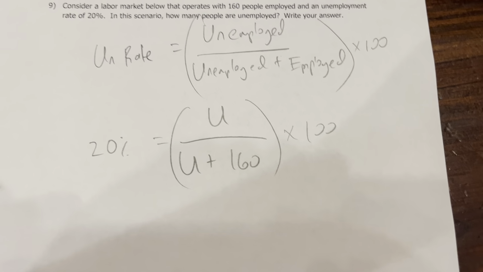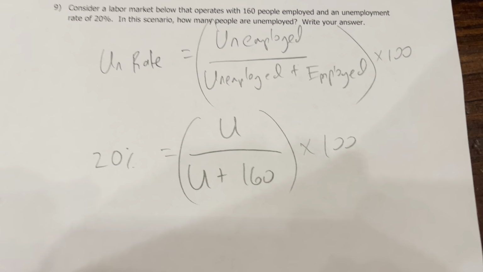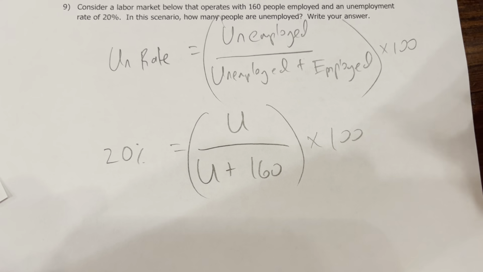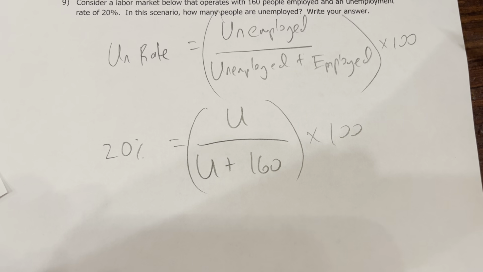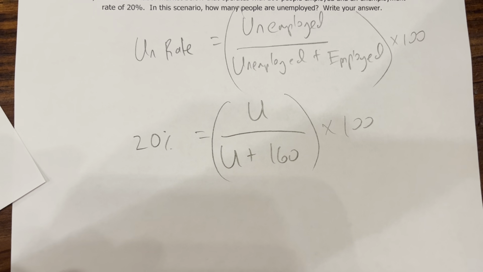So what you need to do now is factor this out to solve for U, the number unemployed. You could do that mathematically. I showed that in the answers posted to the quiz. Or you could use the old guess and check method. That would work too, okay?